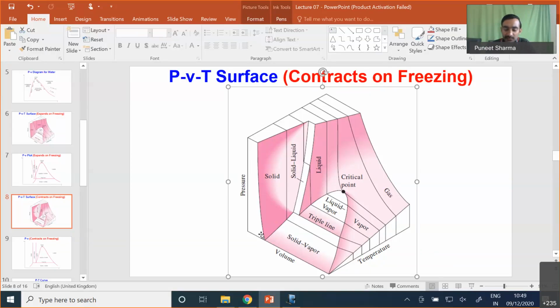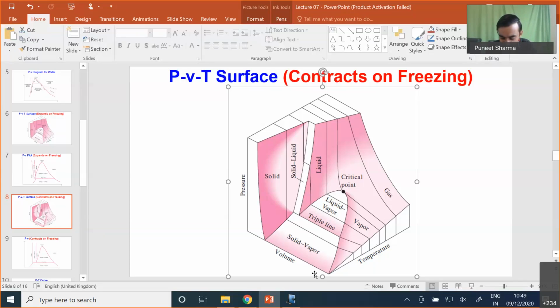So it means for this particular substance, when the transition happens from liquid to solid phase, we have contraction of the phase. There is a decrease of the volume. In this diagram, you can clearly see the phase that I was trying to show earlier, the solid-liquid transition zone, is clearly visible.